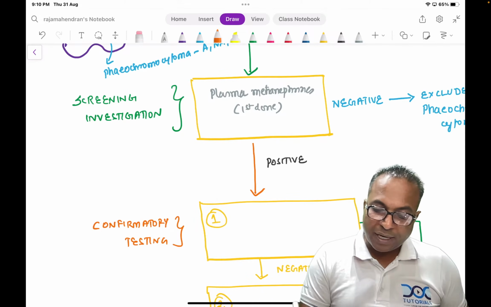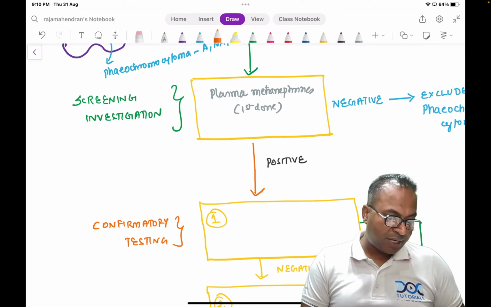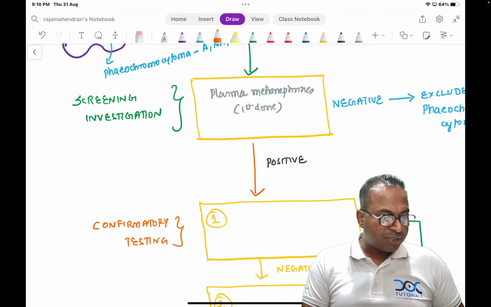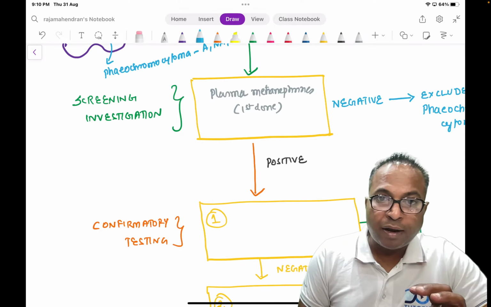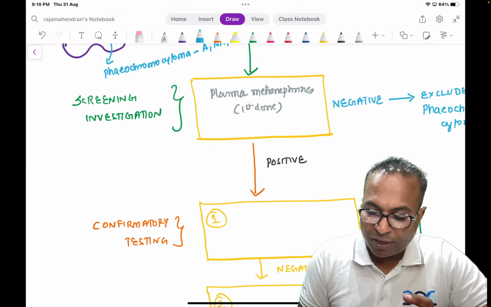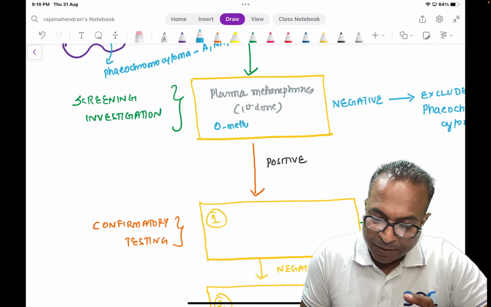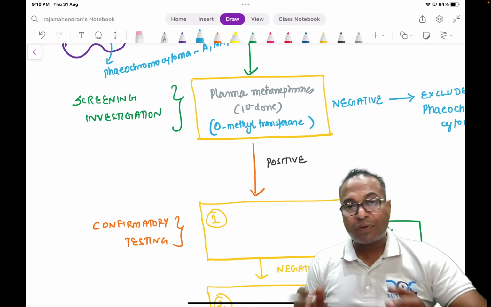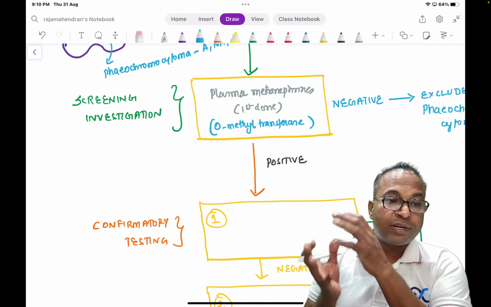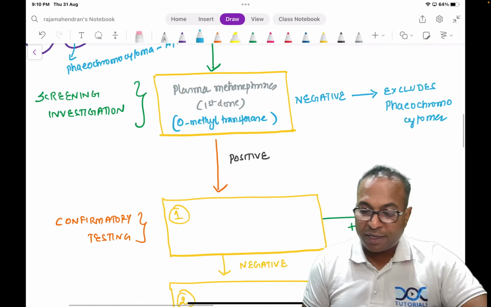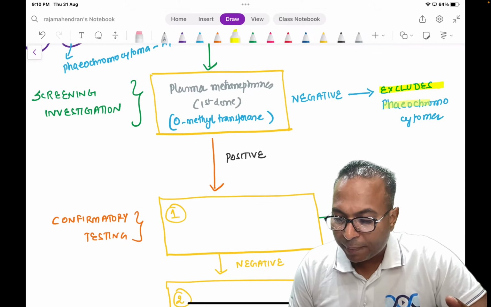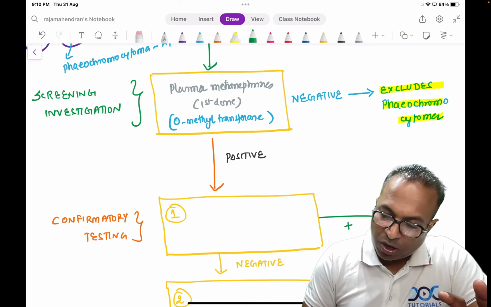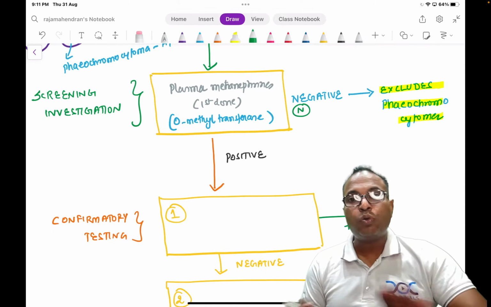So, this is a metanephrine. What is metanephrine? It is a metabolite from the catecholamines, which is done by catecholamine O-methyl transferase. So, the epinephrine is converted to metanephrine by O-methyl transferase enzyme. So, therefore, the first important thing is O-methyl transferase enzyme produces more of plasma metanephrine. So, plasma metanephrine is elevated. See, very important point. This first step itself will exclude phaeochromocytoma. If plasma metanephrine is normal, it excludes phaeochromocytoma.